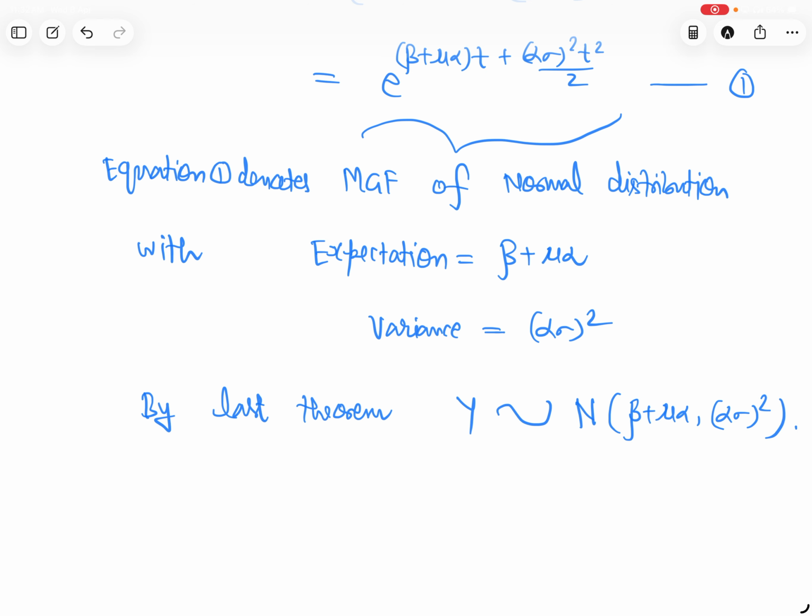So this is proved. So this implies Y is also normally distributed.